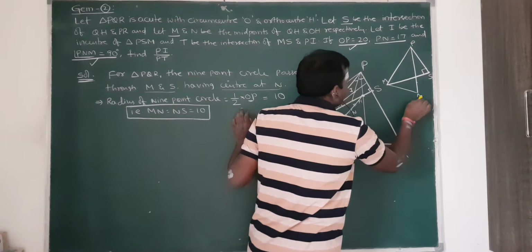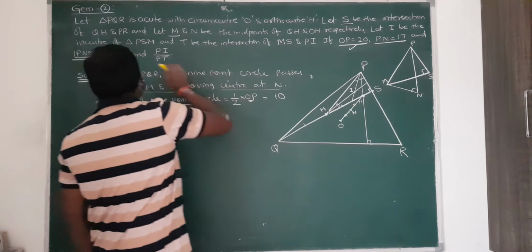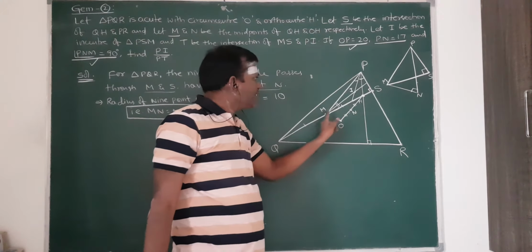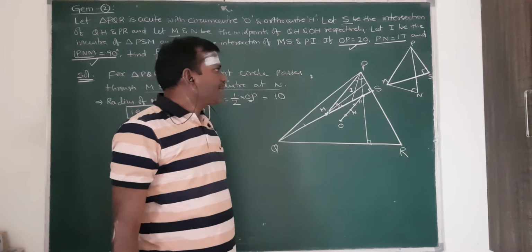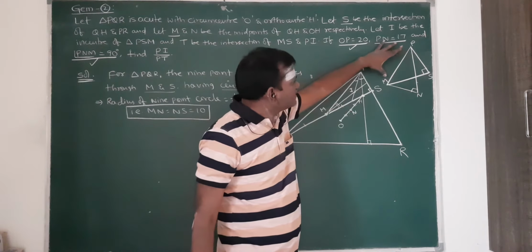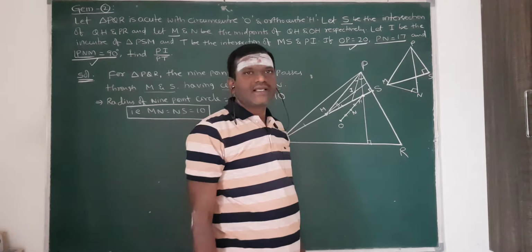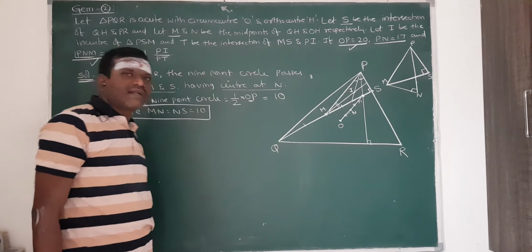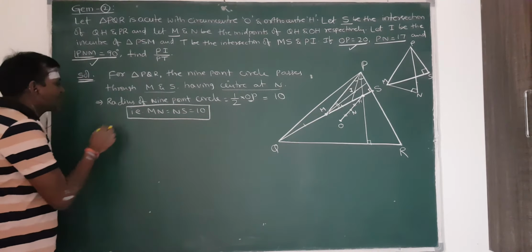Now, PNM is also 90 degrees, given, with N here. That means 90 degrees and 90 degrees. These two are the angles on the same segment PM. So if angles on the same segment are equal, then that is a cyclic quadrilateral. So that is the second observation here.